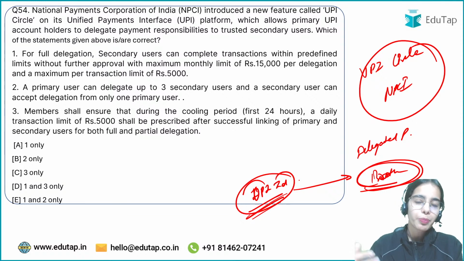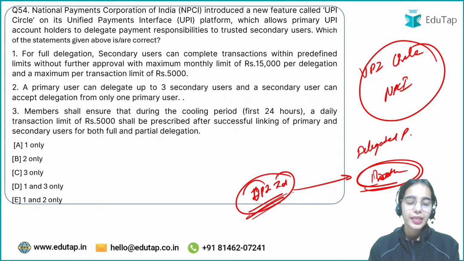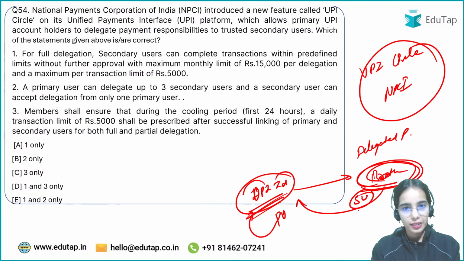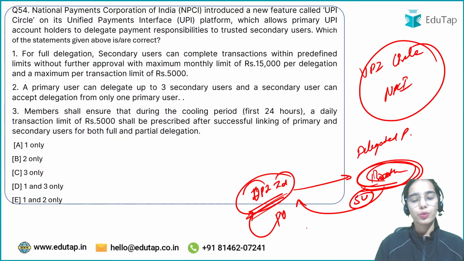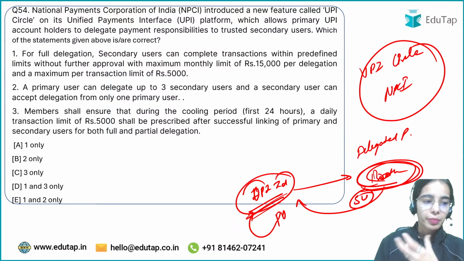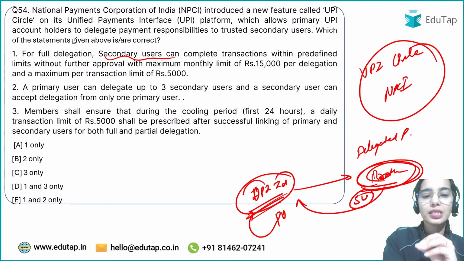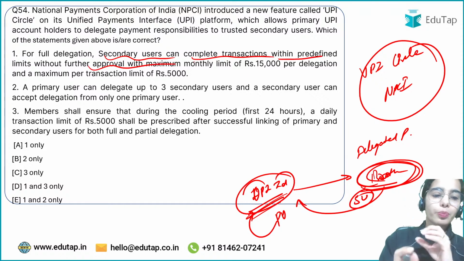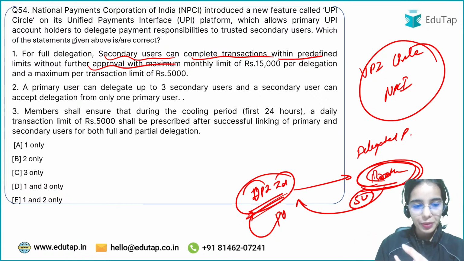So I am delegating the payments to my brother. I am the primary user of this UPI ID and my brother can become the secondary user of the ID. Or my mother can become the secondary user. So UPI Circle is for delegated payments. For full delegation, secondary users can complete the transaction within predefined limits without further approval from the primary user.